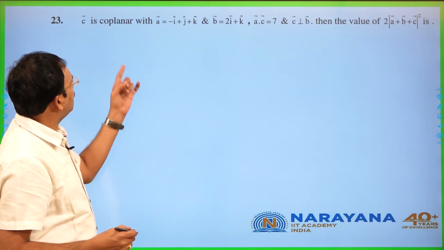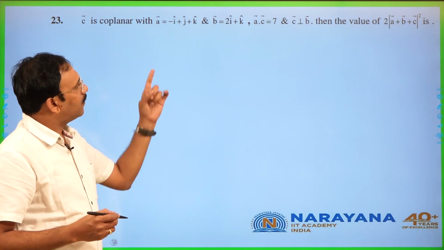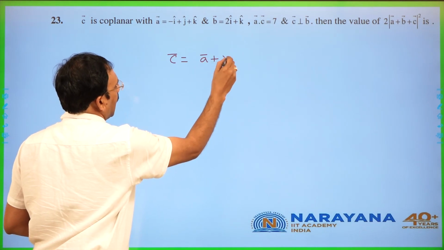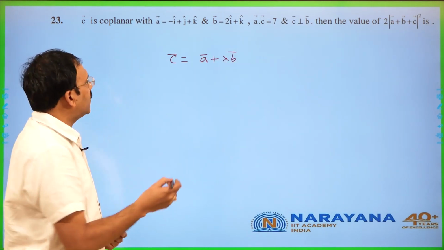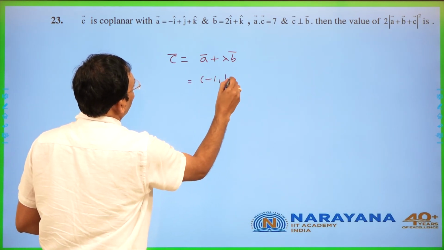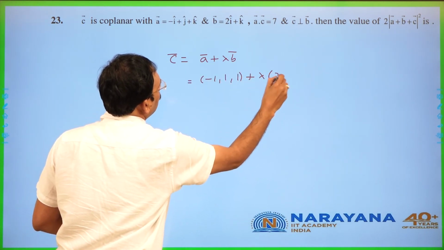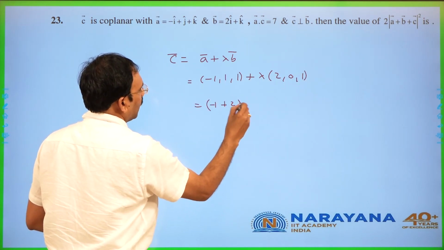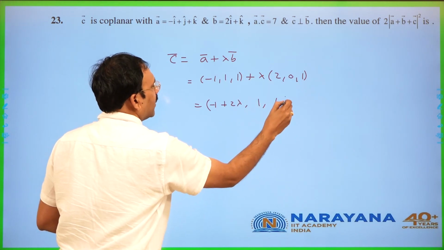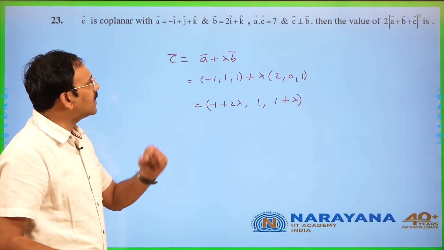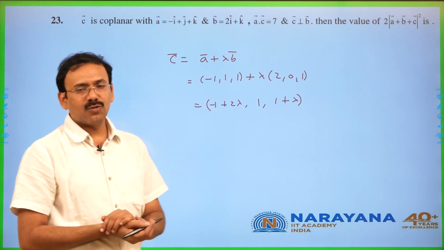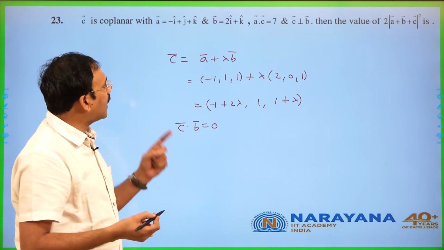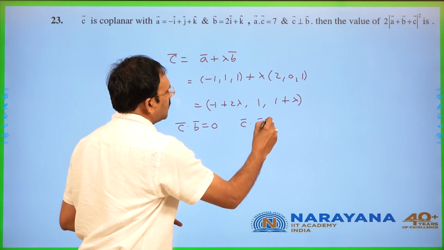Then the next question. C bar is coplanar with A bar, B bar. So I can take C bar is equal to A bar plus lambda B bar, which is (minus 1, 1, 1) plus lambda into (2, 0, 1). So C bar is (minus 1 plus 2 lambda, 1, 1 plus lambda). He has given that C bar is perpendicular to B bar, so apply C bar dot B bar equal to 0, as well as C bar dot A bar is equal to 7.